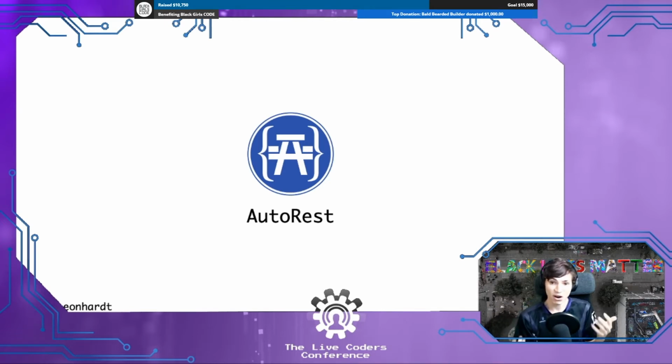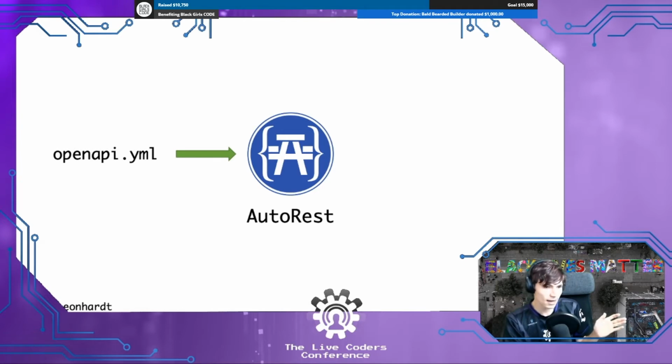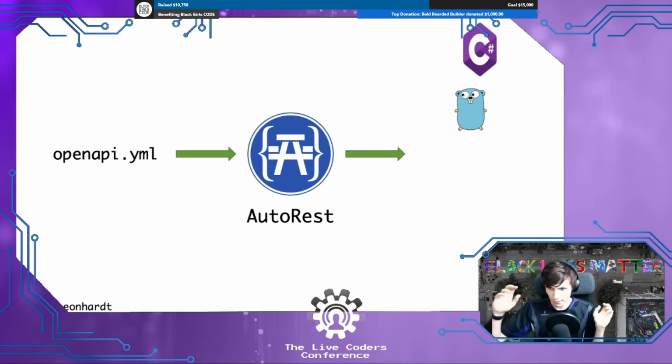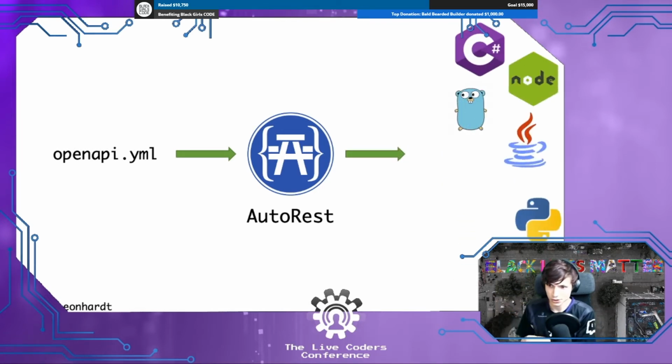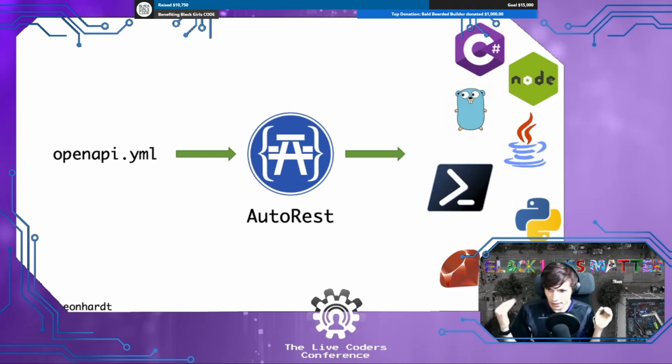It's really hard to keep all of those libraries in all those different languages up to date with APIs that are constantly changing, right? And so the goal of AutoRest was to take that OpenAPI spec and turn it into a bunch of different languages: Go, C#, TypeScript, Java, Python, PHP, Ruby, and PowerShell.